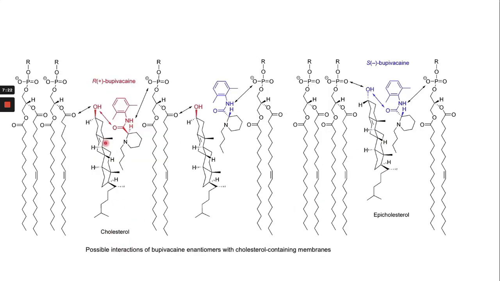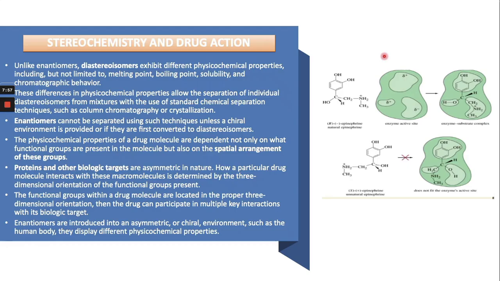Here is one example of a possible interaction between the bupivacaine enantiomer and the cholesterol-containing membrane. This one is the cholesterol, this one is the bupivacaine, and this is the phospholipid, right? This is the interaction of this hydrogen with this one, and these are the interactions of R-plus bupivacaine and then S-bupivacaine. So these are the different interactions in the case of both enantiomers.